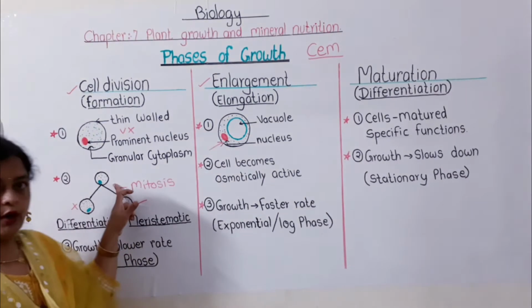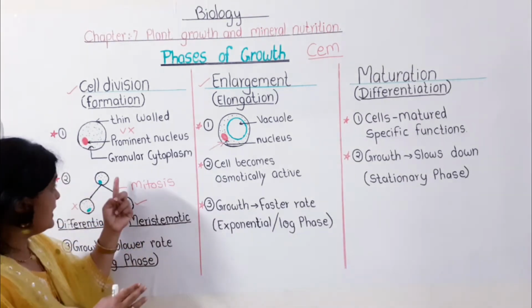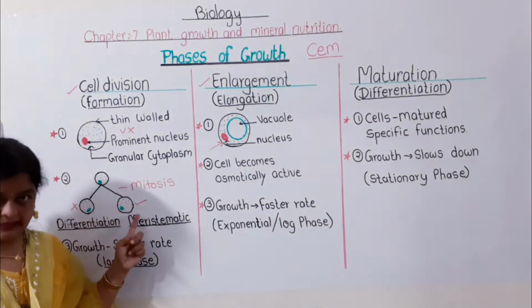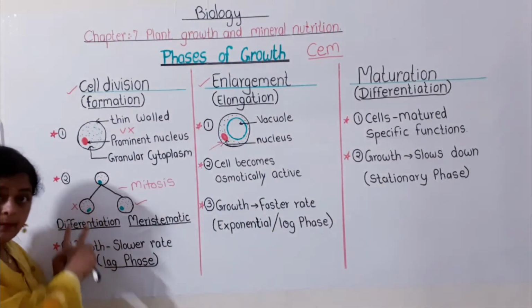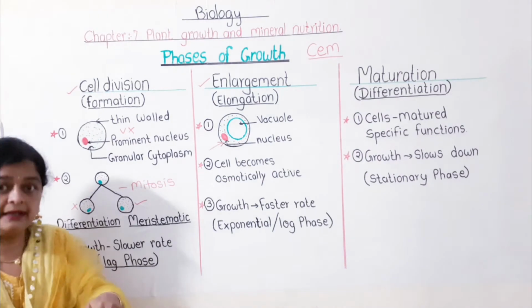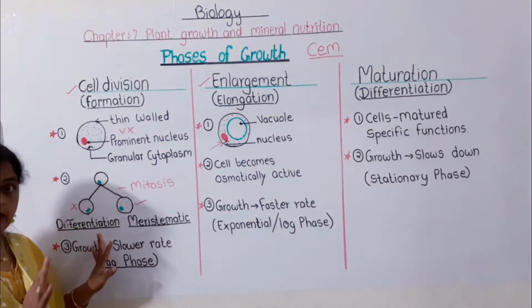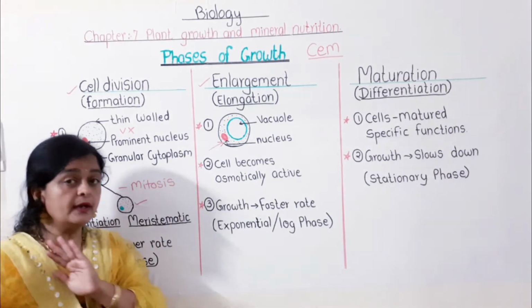Okay, now what type of division is taking place in the first phase? When a single cell undergoes mitosis, it gives rise to two cells. Out of these two cells, one cell becomes matured, which means it does not undergo further division. It undergoes differentiation and starts performing its own function.